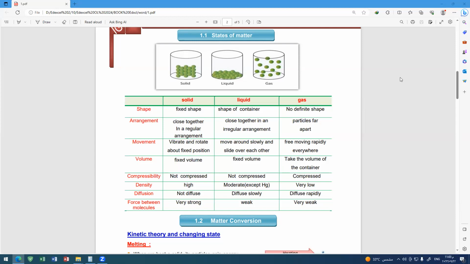Today, inshallah, we will talk about the state of matter. What is meant by state of matter? First of all, we must know what is meant by the matter. What is the matter? The matter is everything that has a mass and occupies a volume. This is what is meant by matter.